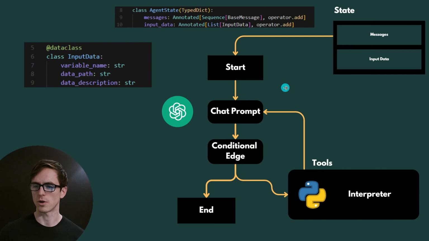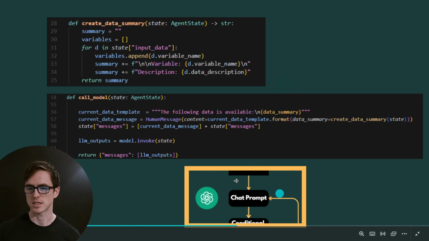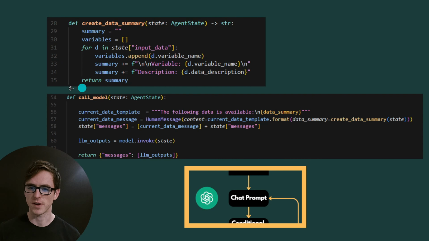Now let's have a look at what this is going to look like. I've updated the main node in the graph, this one here, so that it will first create a summary of the data that's available, and will then pass this as an extra message into our chat history. It's like us saying to ChatGPT, here are all the data sets I've got, and then uploading them, but we're doing that first. All we're going to be providing is a description of the data and the name of the variable, which we'll use in a later step. So ignore this for now. This does get used in a later step of this tutorial. So that's how we're providing the information to our language model.